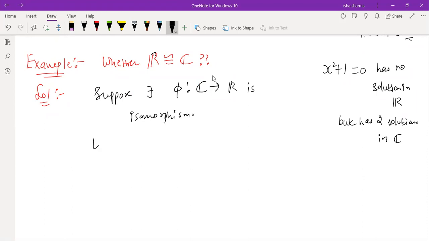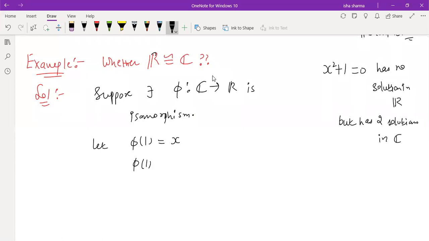So let phi of 1 be some x, because 1 is there in complex numbers, right? So let the image of 1 be x. I have not defined a particular map. I have just assumed that suppose there exists an isomorphism, then obviously 1 will be mapped somewhere. So suppose 1 is mapped to x, then